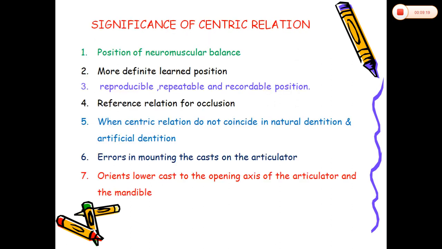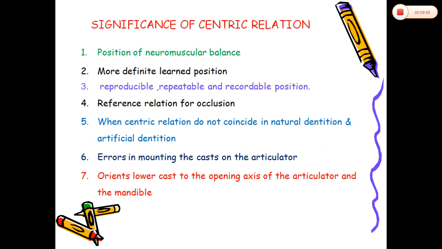So now coming to the significance of centric relation. What is the significance in recording this centric relation? The centric relation is always a neuromuscular position. It is a more definite learned position. It is a reproducible, repeatable and recordable position. It is a reference relation for the occlusion. According to centric relation, your centric occlusion will be decided, not the reverse.